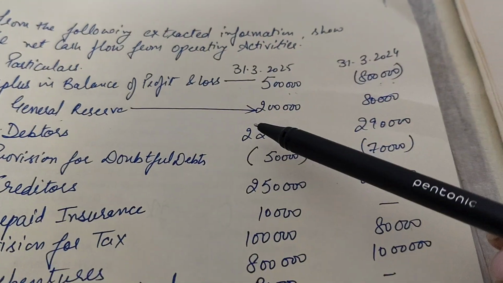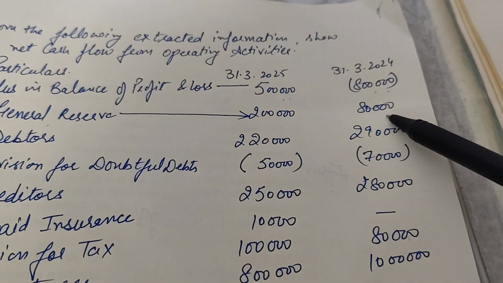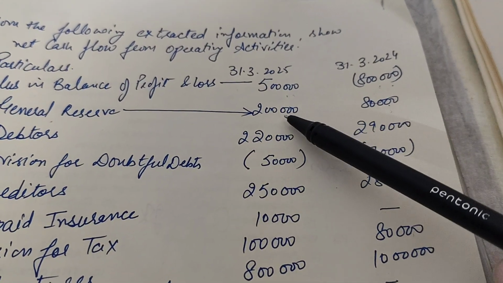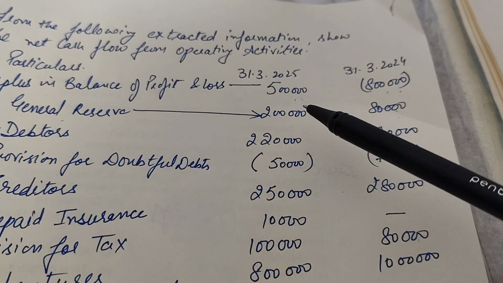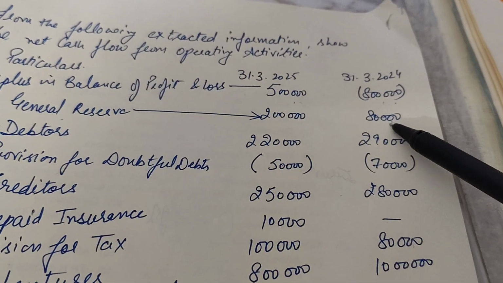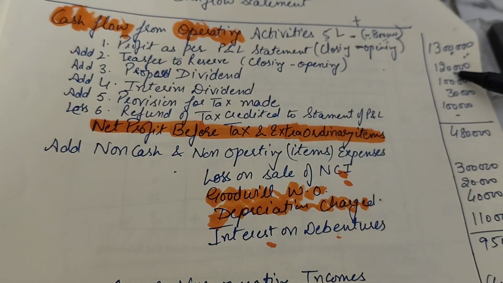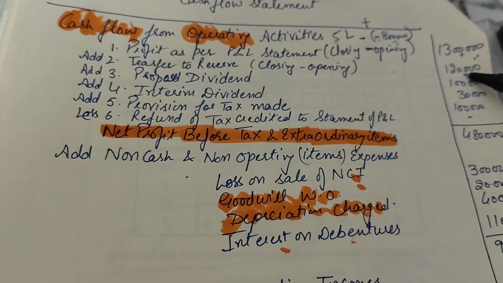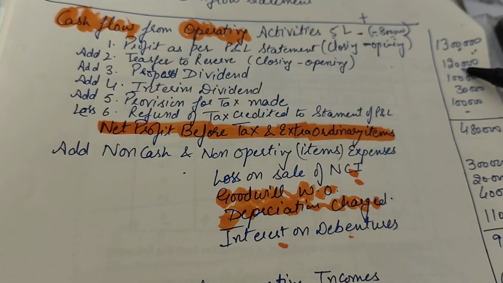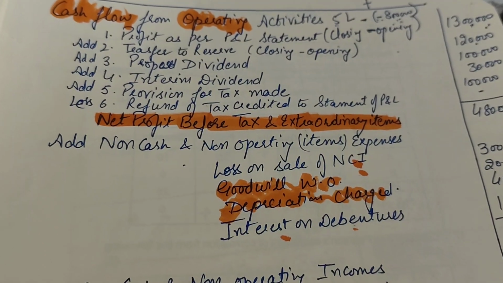Now the second: the transfer to the reserve increased from 80,000 to 2 lakh. How much change is there? Closing minus opening. There was a change of rupees 1 lakh 20,000 in your transfer to reserve, right? Now next we will go to the question again.